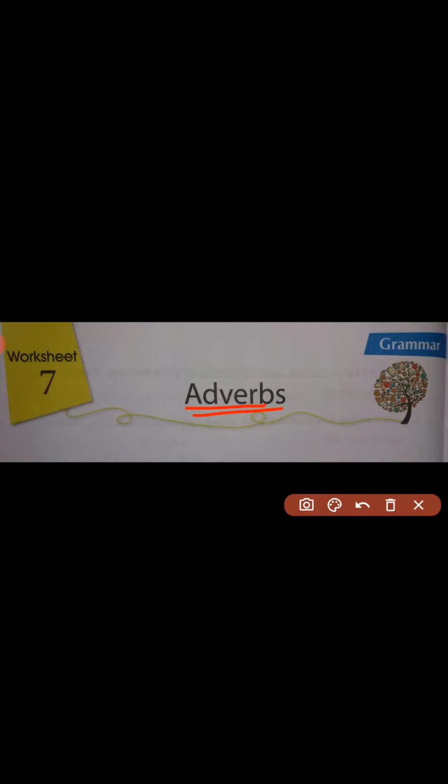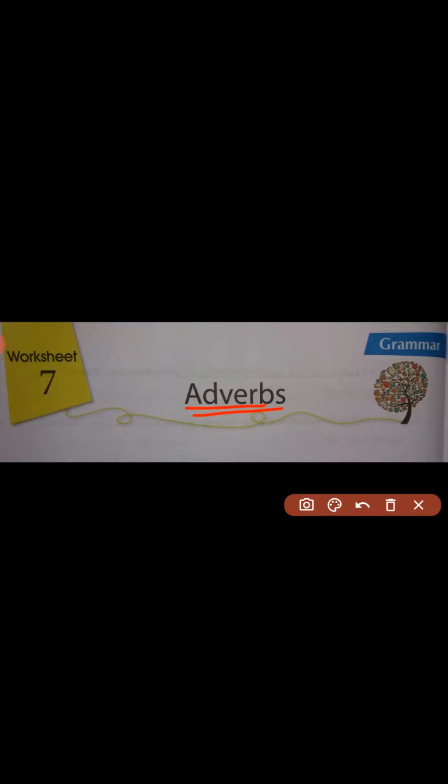An adverb does not tell more about a noun or pronoun. If we define adverb, then we will realize: an adverb is a word that adds something more to the meaning of a verb.